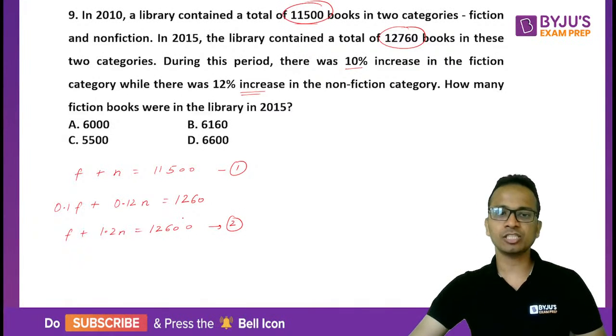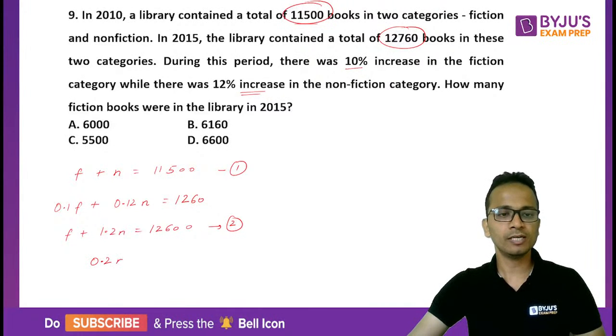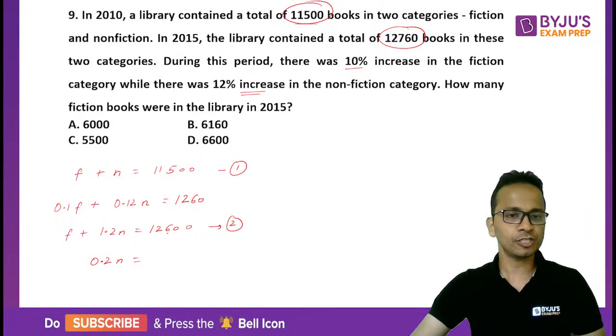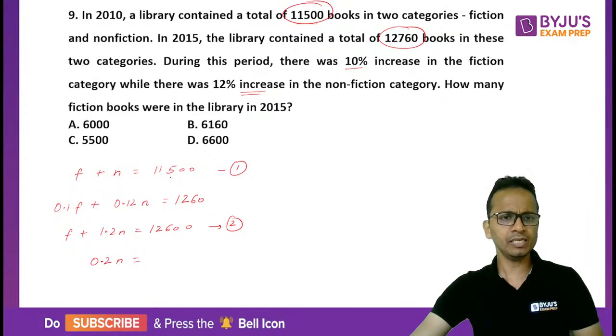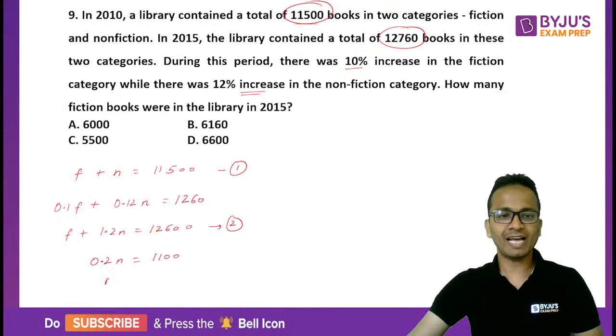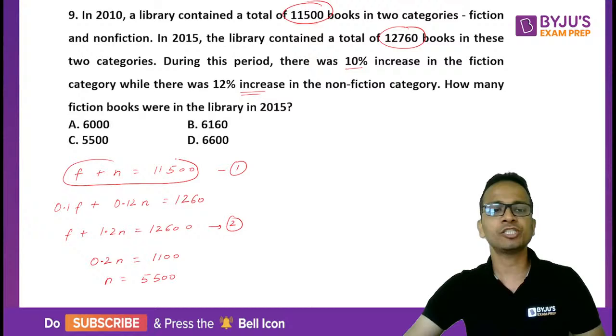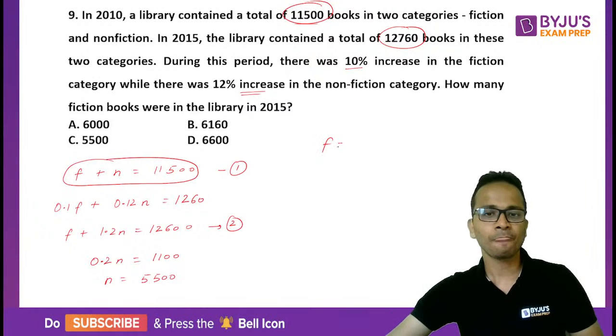Now do the subtraction, second equation minus first equation, so it will give you 0.2N as the difference here. So difference will be 2600 minus 1500, 1100. So the value of N will be equal to 5500.